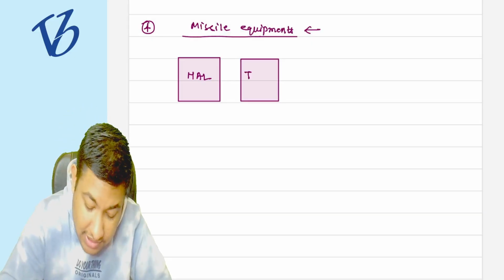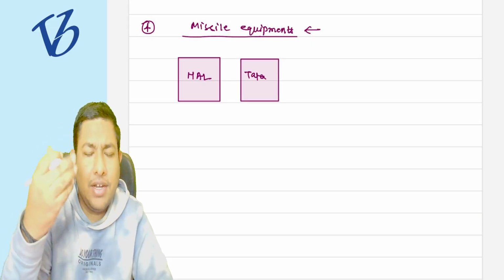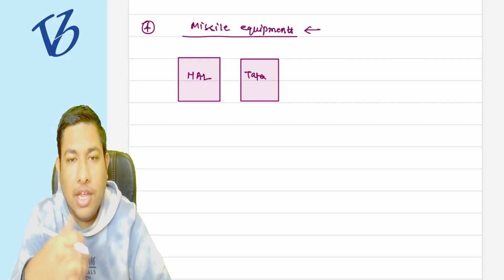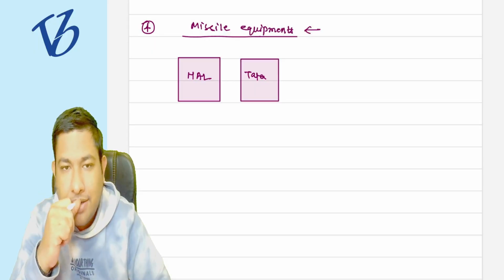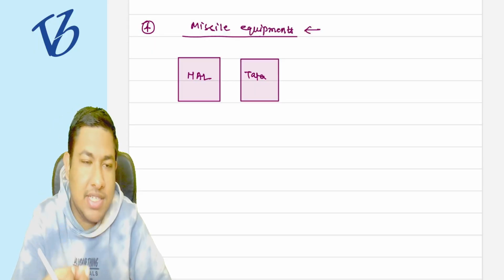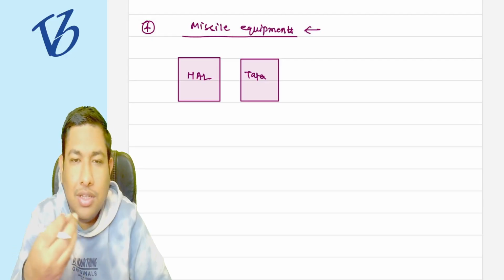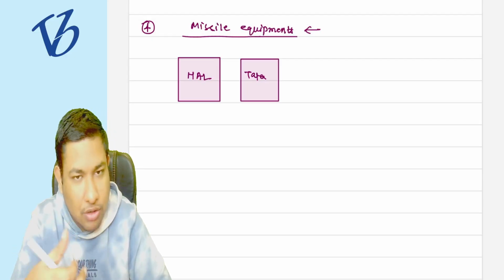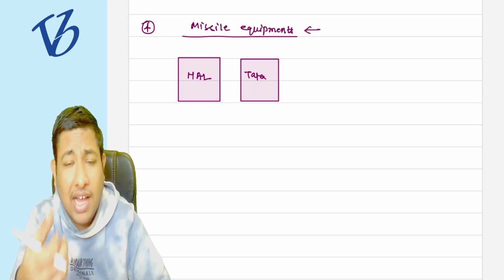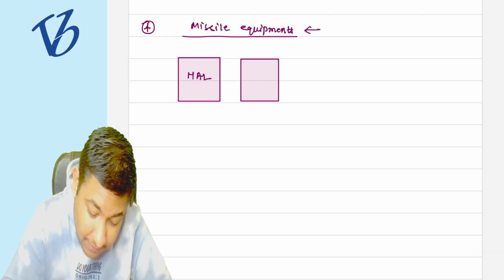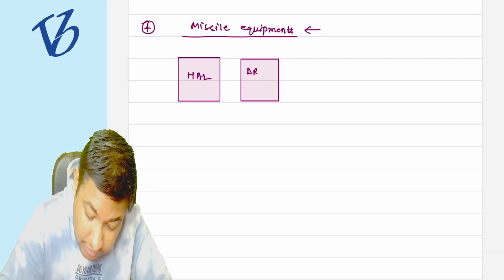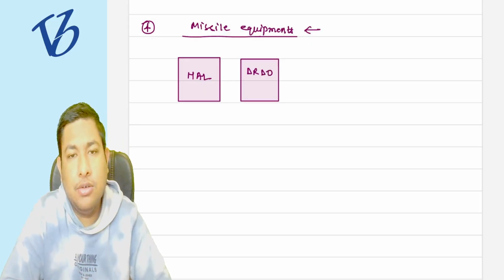Or suppose there is a Tata. They also provide certain kinds of military equipment. Suppose these are the two companies which provide missile equipment to the government. Or instead of Tata, let's take another example, DRDO.